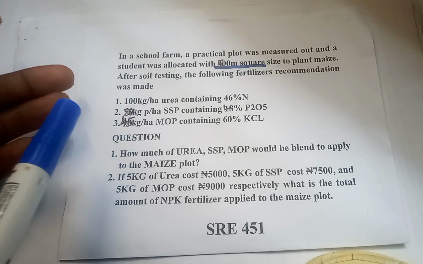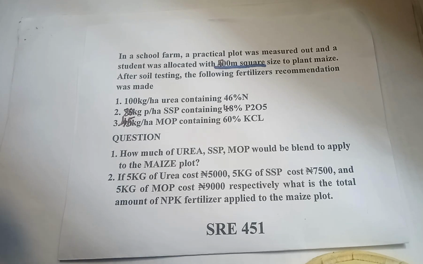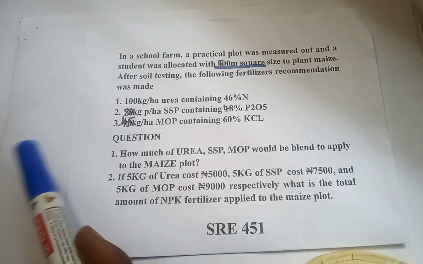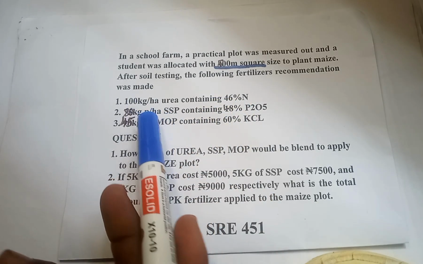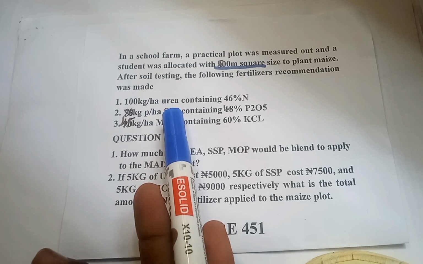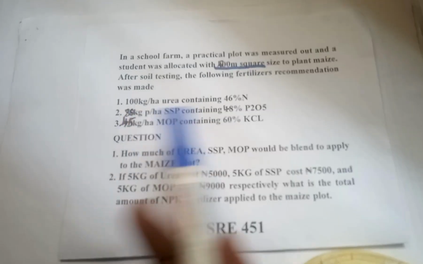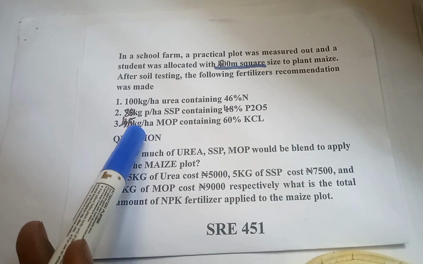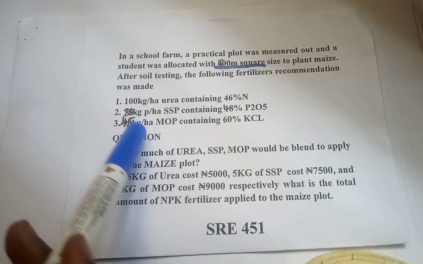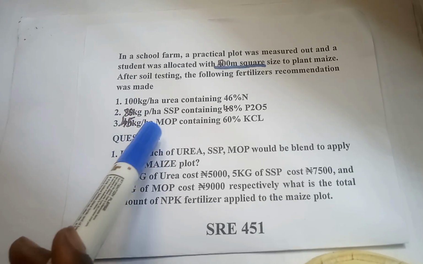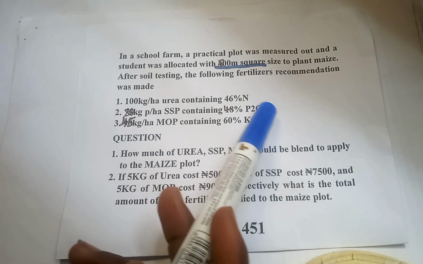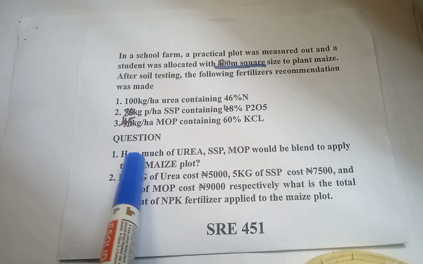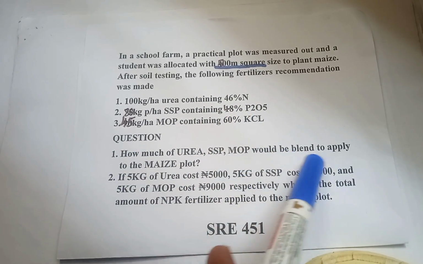100 kilogram per hectare of nitrogen, with urea containing 46% nitrogen. 80 kilogram per hectare of phosphorus, with single superphosphate containing 40% P2O5. Then 45 kilogram of potassium, K, with muriate of potash. Of course, this is the compound for the muriate of potash. Now, this is the question: how much urea, SSP, and MOP will be blended to apply to the maize plot?